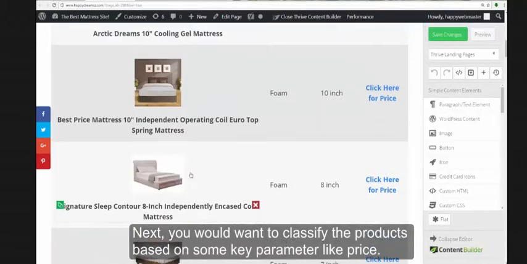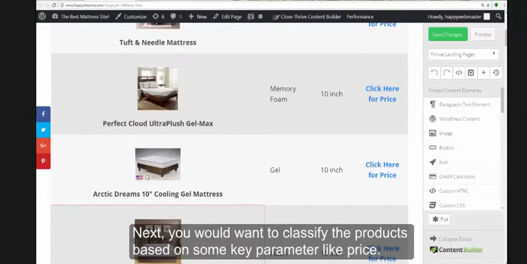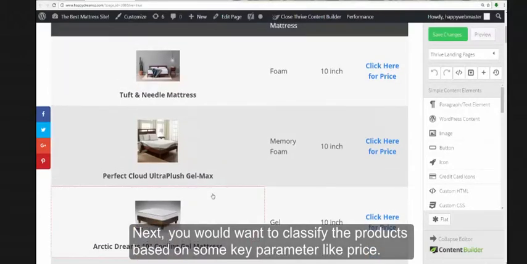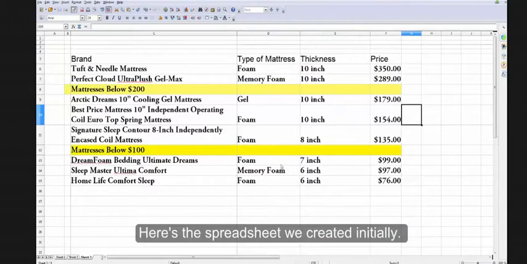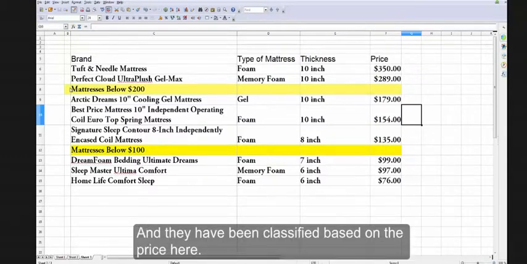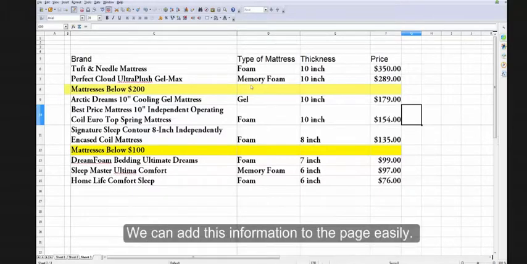Next, you would want to classify these products based on some key parameter like price. This will help your readers quickly learn all they need to learn about the products on your page and make an intelligent buying decision fast. Here's a spreadsheet we created initially. The products have been sorted on price and they have been classified based on the price here. We can add this information to the page easily.